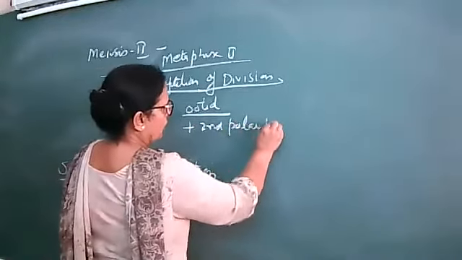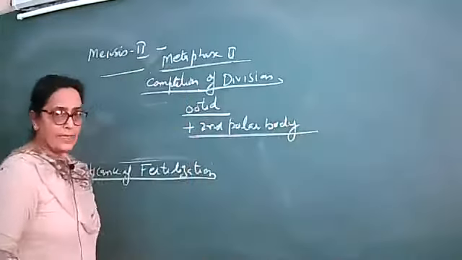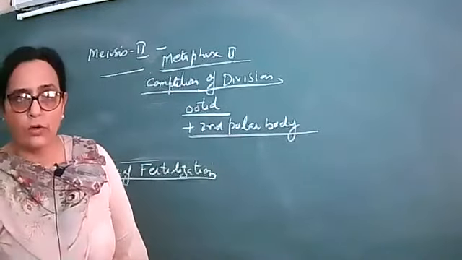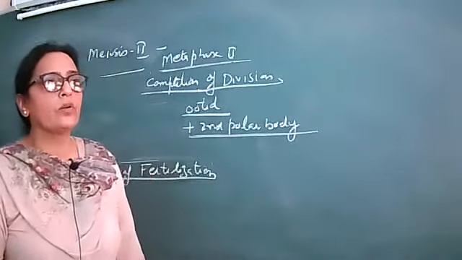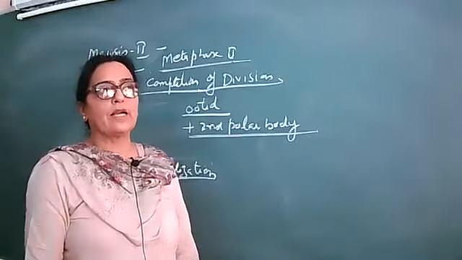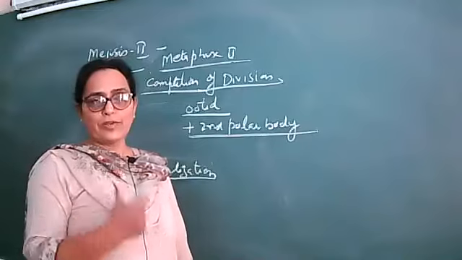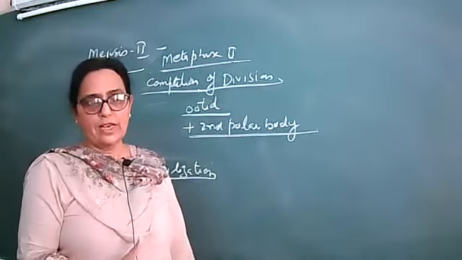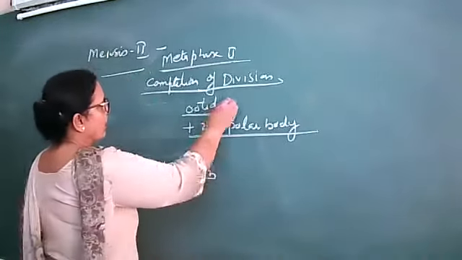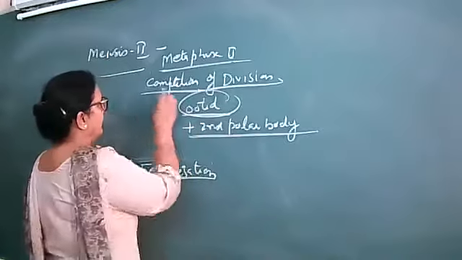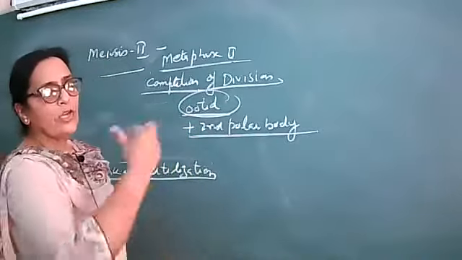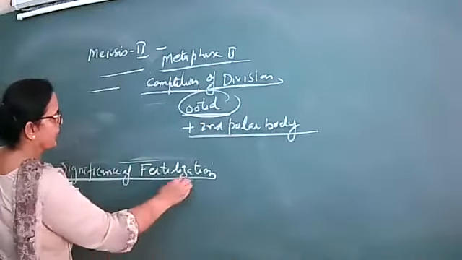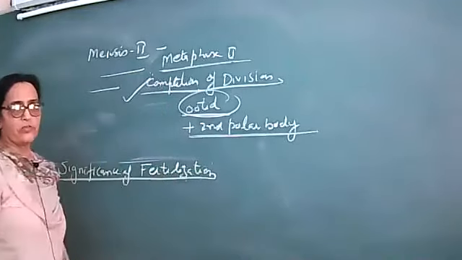The first polar body was already formed after meiosis 1, and we don't know exactly what happens to it, but some are of the view that the first polar body divides and gets converted into two bodies. So it means one ootid, one ovum, and two or three polar bodies will be formed. Clear? Have you followed? So this is the first significance of fertilization: completion of the division.